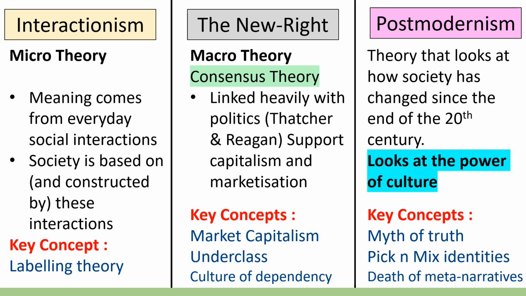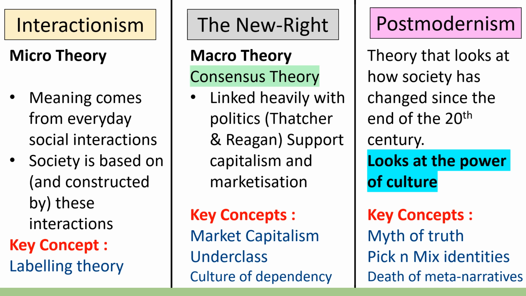Now this links in with the idea within postmodernism that we define ourselves by what we consume. Unlike previous theories, it focuses more on power, the power of culture, and the experiences of individuals and how they impact society. This links in very nicely with the concept of pick and mix identities, where we no longer have to fulfill identities because of class or ethnicity or gender alone. In fact, you can pick and mix between these as well as matching the diversity we see in society.